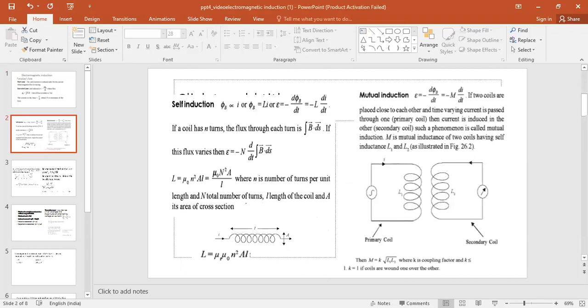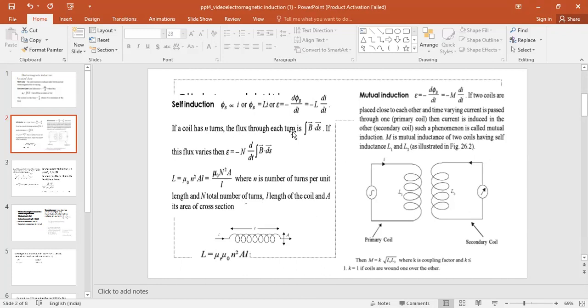So another one is self-induction and mutual induction. Suppose we have a single coil, the flux generated due to the presence of that coil, phi B, is proportional to the current, and phi is equal to Li. We know that the induced EMF is equal to minus d phi by dt, so that becomes minus L into di by dt, where L is the self-inductance of that coil. The coil has n number of turns.